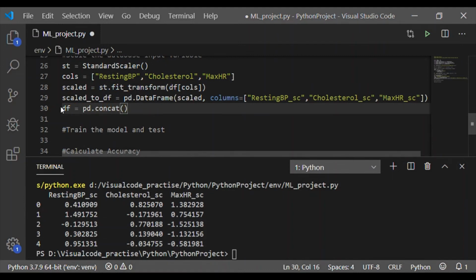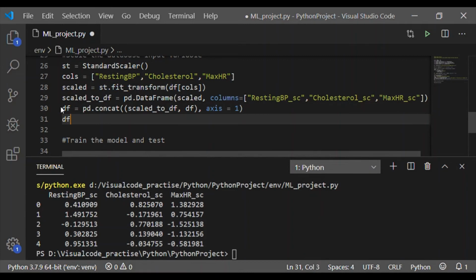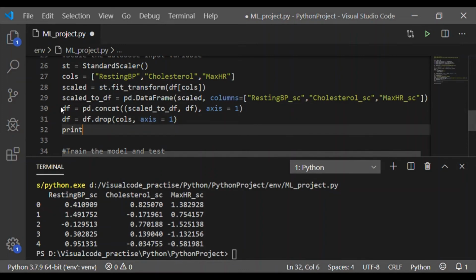So now we will concatenate our scaled data frame consisting of these three variables with our original data frame with axis set to 1, meaning the concatenation will happen column-wise. We can drop the unscaled values, namely the resting BP, cholesterol, and max HR, which are contained in the list columns.